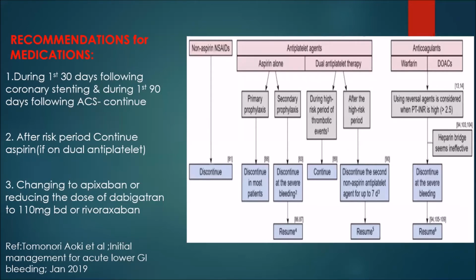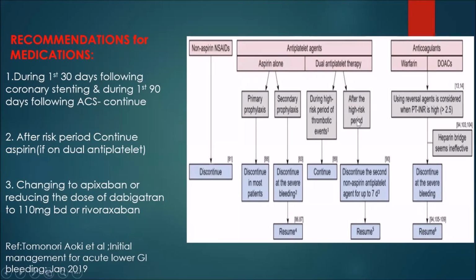Okay, continue. Yes, sir. If the patient is on dual antiplatelet therapy during the high risk period, that is, the first 30 days following coronary stenting or the first 90 days following acute coronary syndrome, we should continue the dual antiplatelet therapy despite bleeding, because the risk of thromboembolic events is greater if we stop the drug.